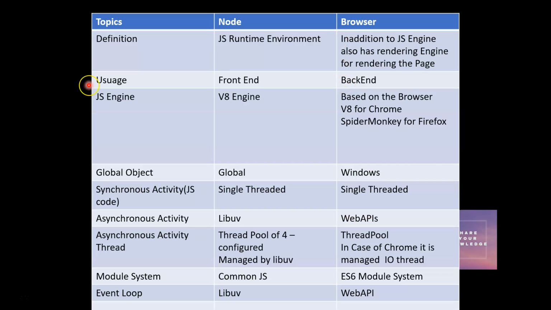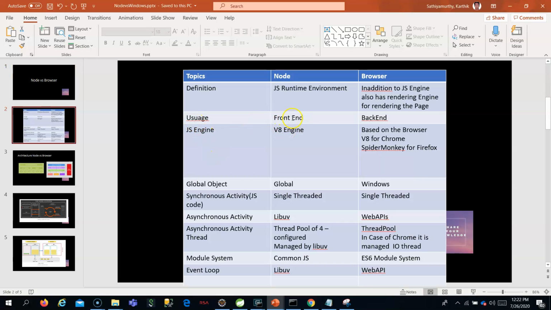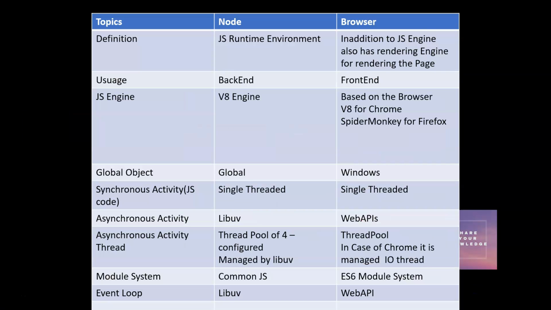Okay, the next thing, Node is used as a backend, sorry, I made a mistake here. Node is used as a backend and the browser is used as a front end. So the browser is used for the front end, what you see. Maybe you go to google.com, it fetches from the Google server and you see it on the screen. And Node is for the backend, maybe it gives the responses to the requests from any front end application.